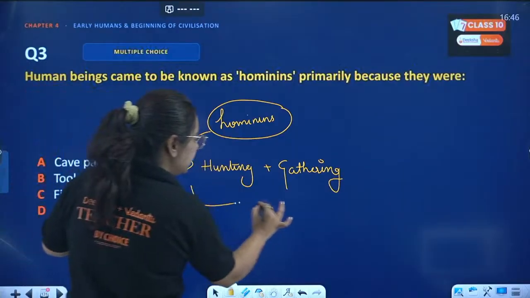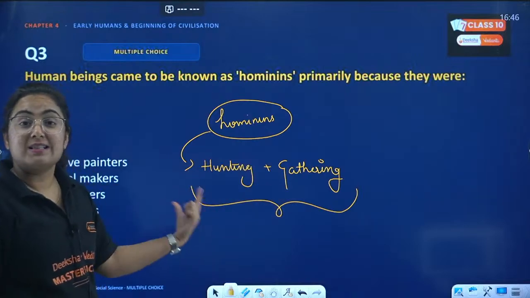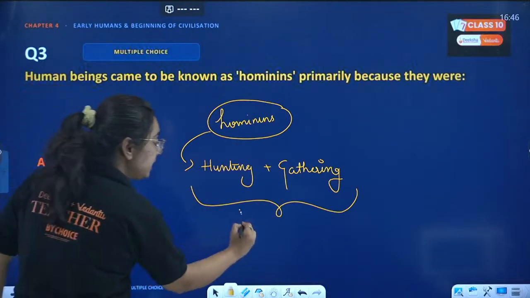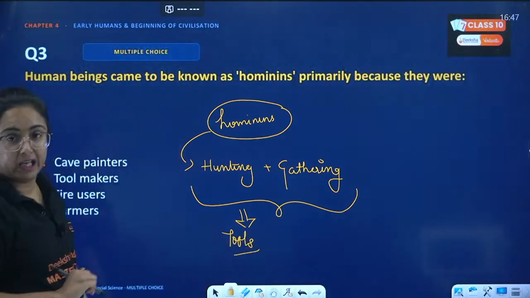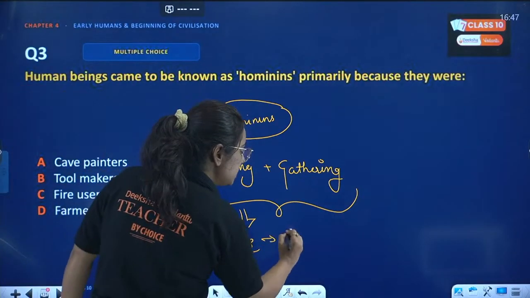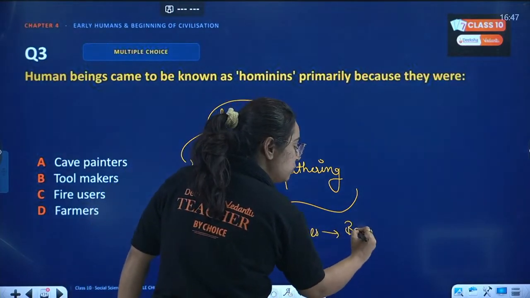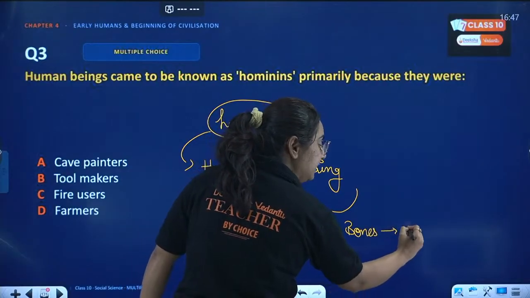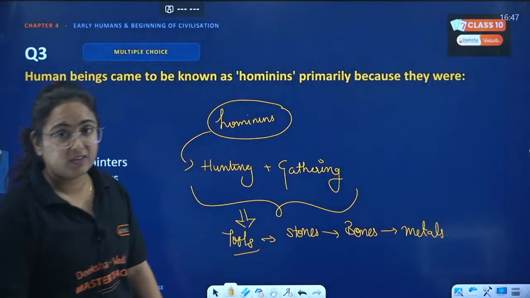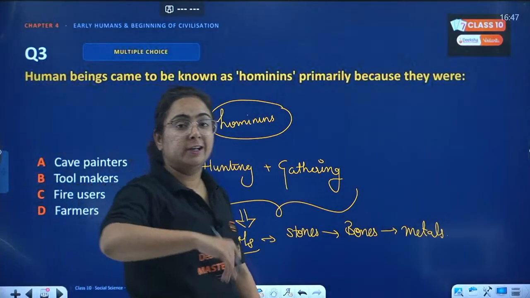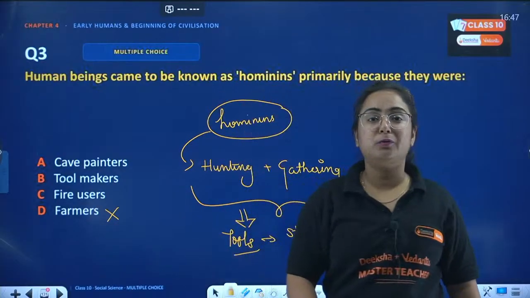The first thing that they did was their activity was hunting and gathering. For this hunting and gathering, beta, they used what? Tools. The tools that they made, okay? Initially, these tools were made up of stones. Later, we have seen even the tools of bones being made, and then the metals like copper, bronze, and then iron.